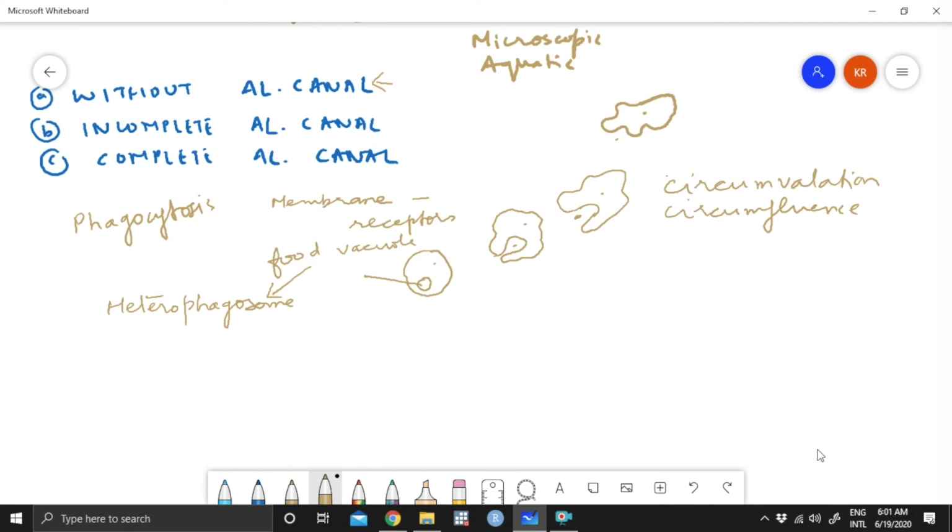So it will start slowly shrinking, and after some time, if this is amoeba, very small part may be left behind, and that will be eliminated in the reverse manner.